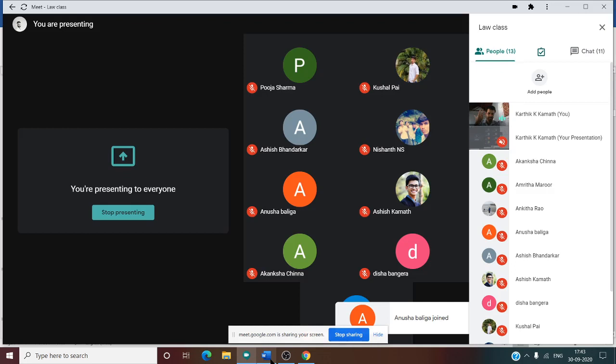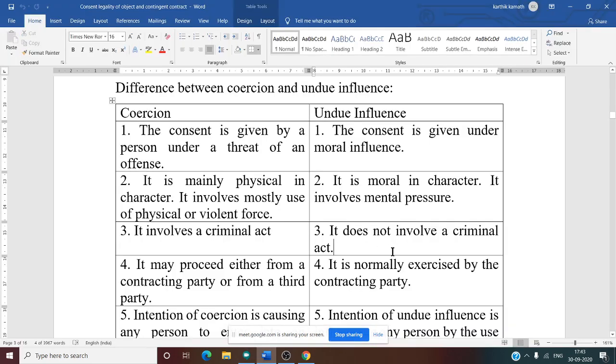Second, coercion is mainly physical in character. But in the case of undue influence, it is moral in character. It doesn't involve physical injury; it involves mental pressure. That is the second difference. Coercion is a criminal act, undue influence is not a criminal act. That is the third one. Very simple. You can write these in your own words. If you know the meaning, you can easily make the difference.